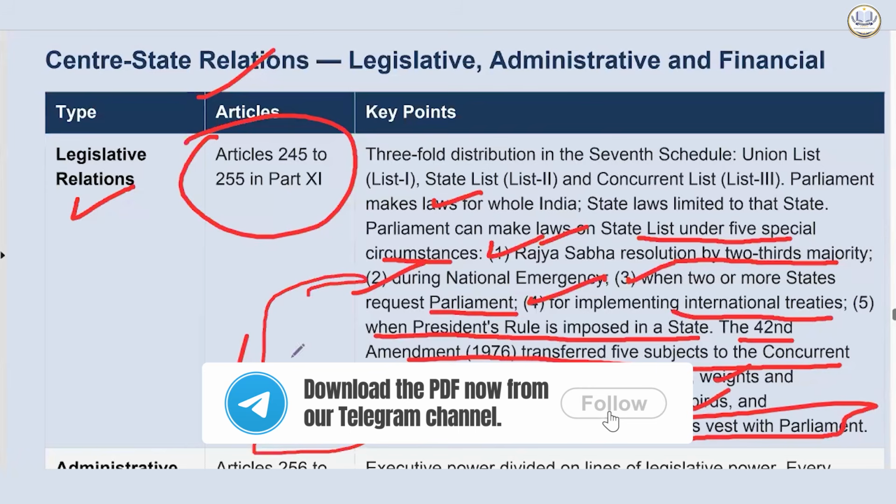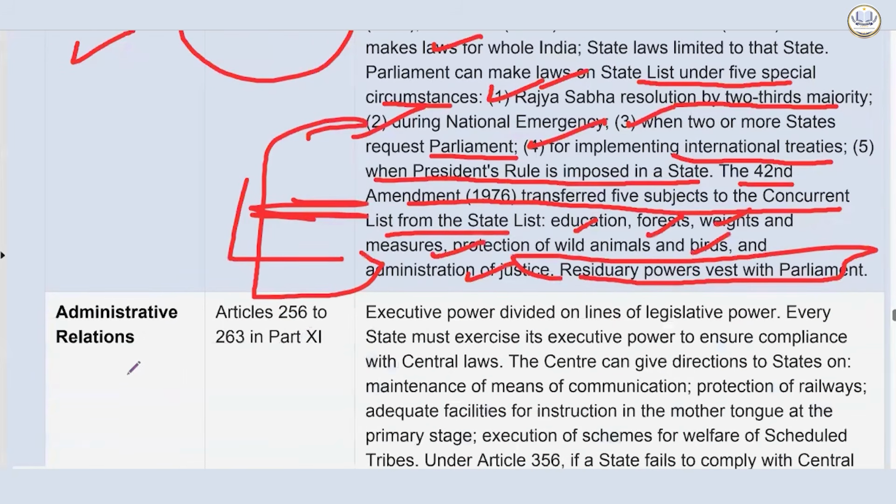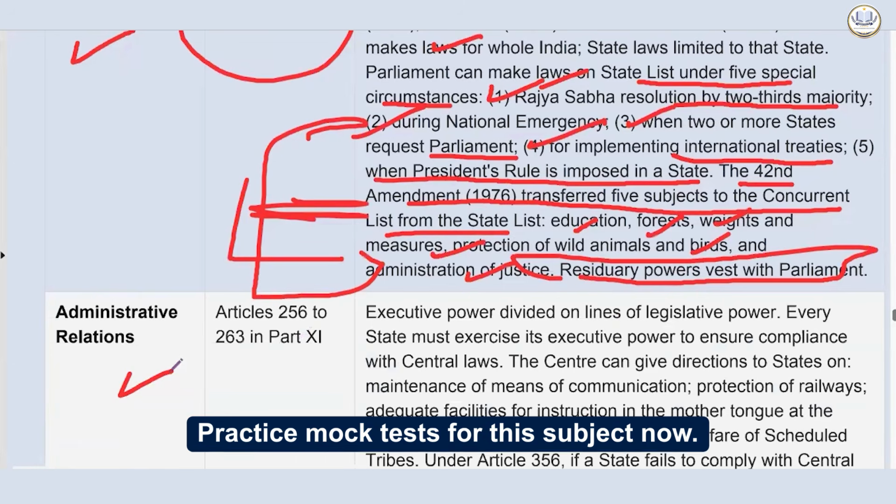This is an important part, very important. Administrative relations, which are given in Article 256 to Article 263 in Part 11 of the Indian Constitution. Executive power is divided on the lines of legislative power. Every state must exercise executive power to ensure compliance with central laws.